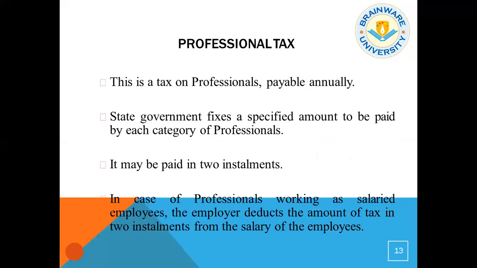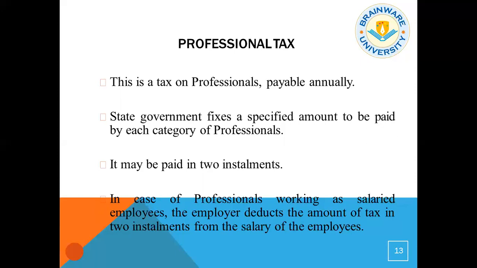Then comes the professional tax. This is actually paid by professionals and it is payable annually. Now remember one thing: like the income tax, where we all know the slab of income tax, professional tax has a specified table. The state government fixes a specified amount to be paid by each category of professionals. It may be paid in installments. In the case of professionals working as salaried employees, the employer deducts the amount of tax in two installments from the salary of the employees, and the employer will submit it to the government.